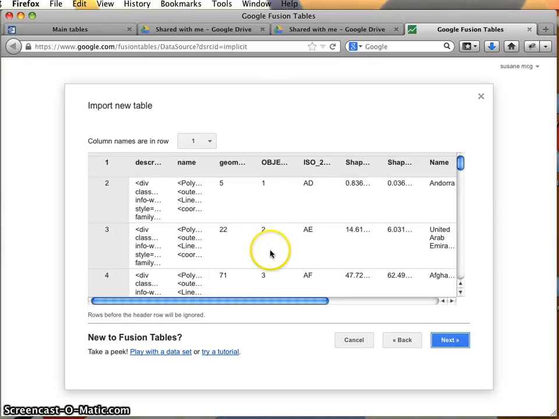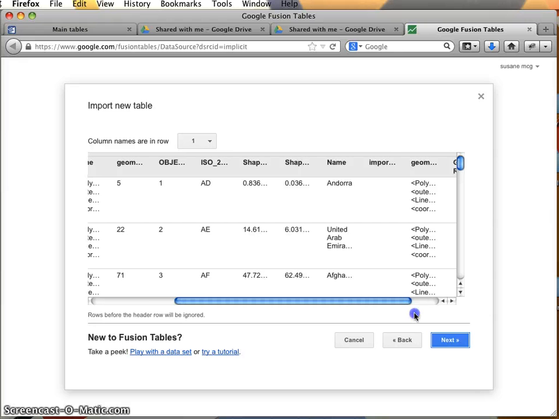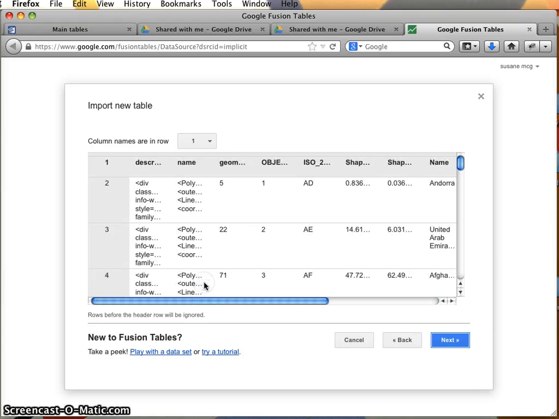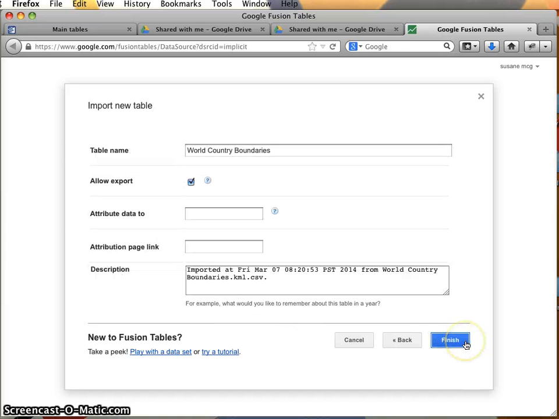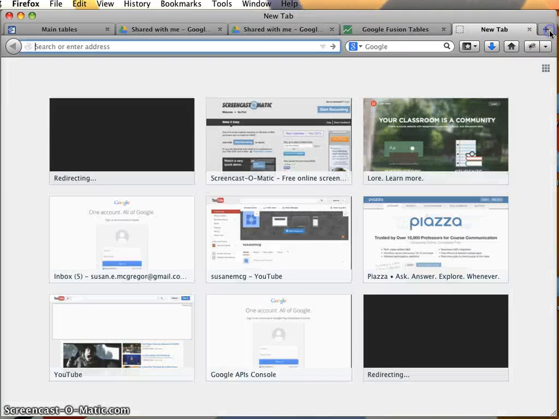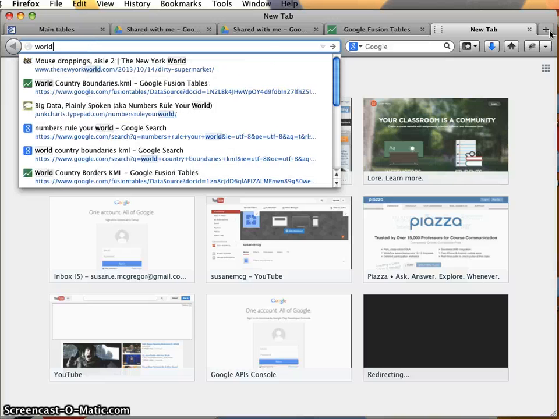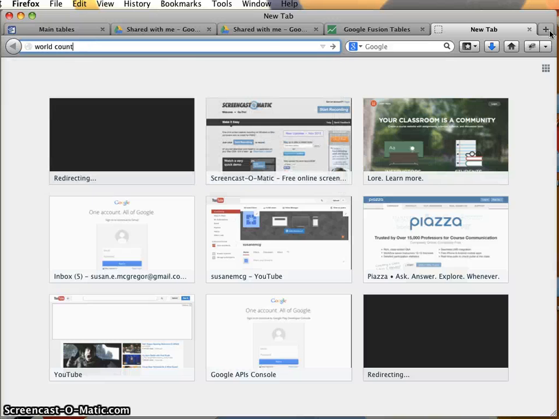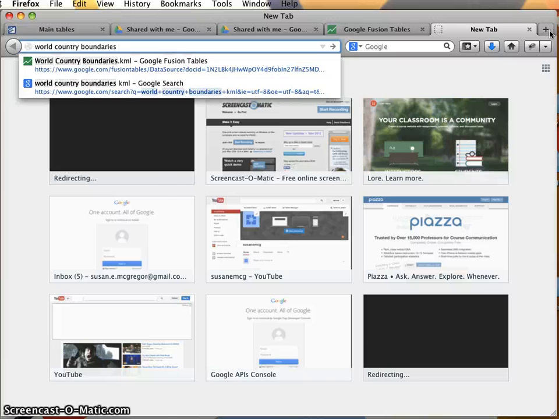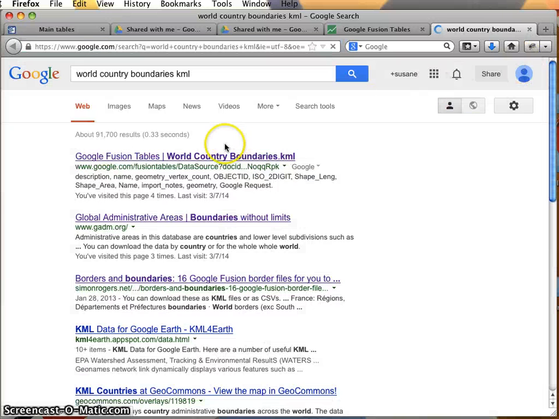The size of a file like this is going to be partly determined by how much detail there is in the polygons, right, in the actual outlines. So I'm going to go ahead and take this, and I'm going to attribute it to world country.